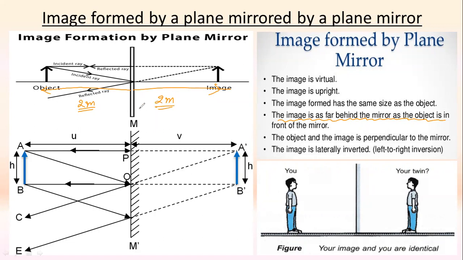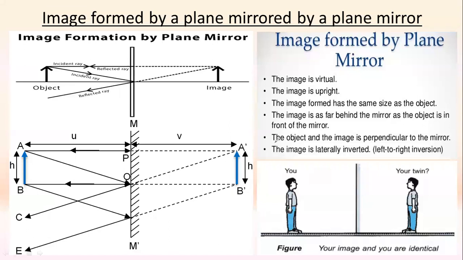This you can also observe at your home. If you are standing in front of a mirror, then you will observe that the image is looking just inside the mirror at a certain distance. And if you are coming closer to the mirror, you will observe that the image is also coming closer to the mirror. On the other hand, if you try to move back from the mirror, you will observe that the image is also going backside. So this is a phenomenon which we need to remember over here.